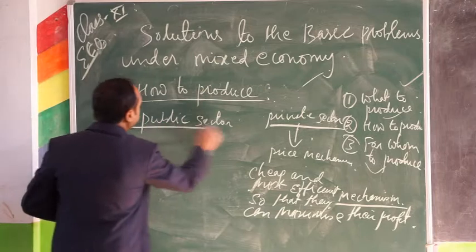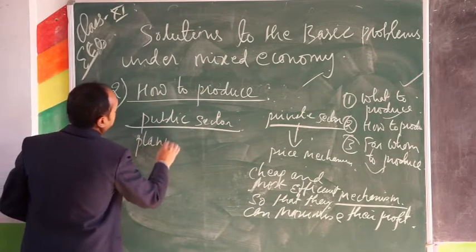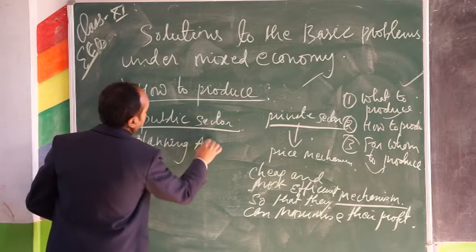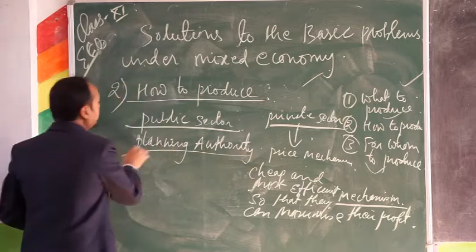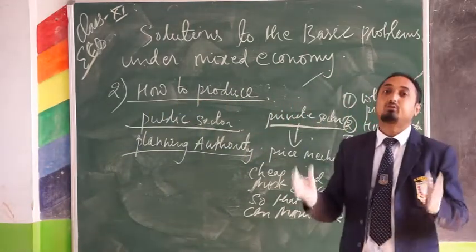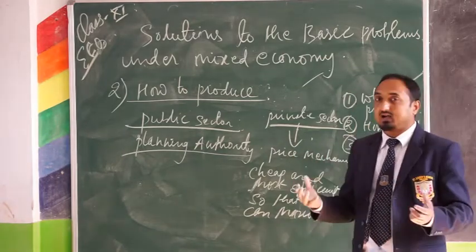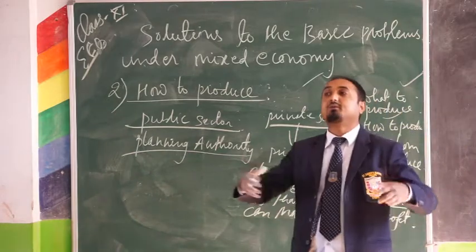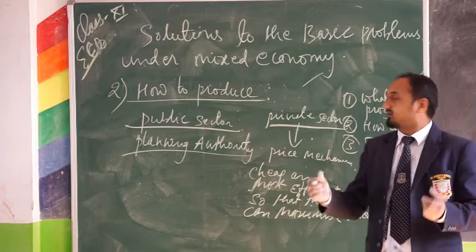Whereas in the case of public sector, we know that planning authority is there. Planning authority will decide, they will estimate the different resources. If they see that labor is maximum in a country, and especially in India, we can take India here.